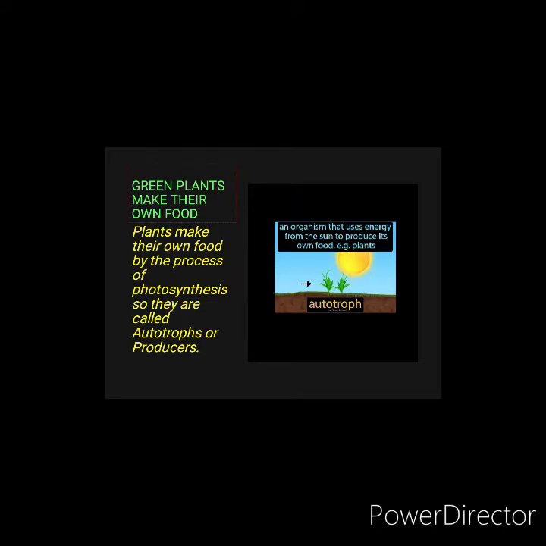Plants make their own food by the process of photosynthesis. So they are called as autotrophs or said as producers. They use the energy from the sun to produce their own food. So they are called as producers or the autotrophs. Mainly the plants are the only producers in the whole ecosystem.